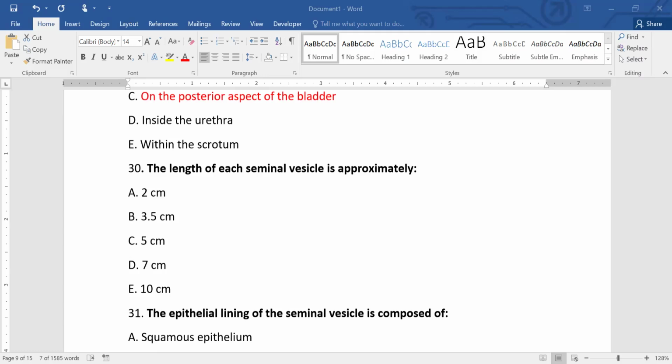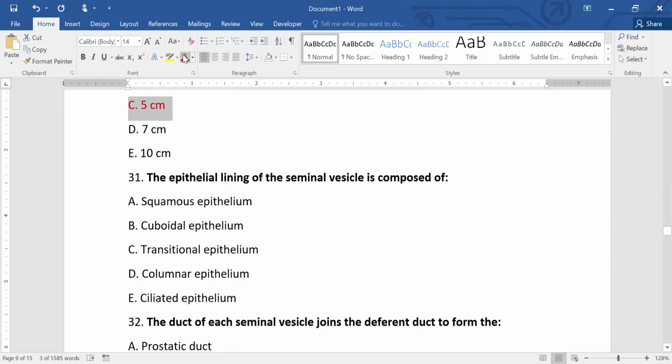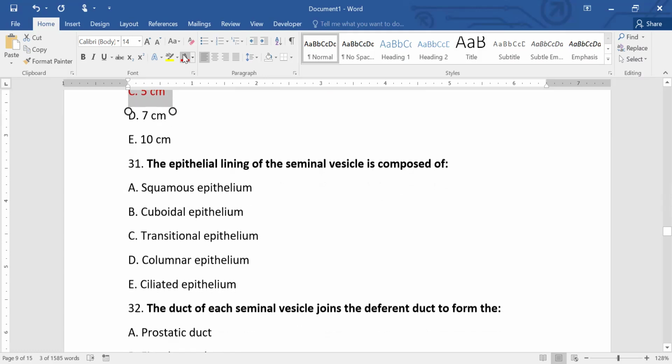So the length of the seminal vesicle is 5 centimeters. It is 5 centimeters long. So the epithelial lining of the seminal vesicle is composed of columnar epithelium.